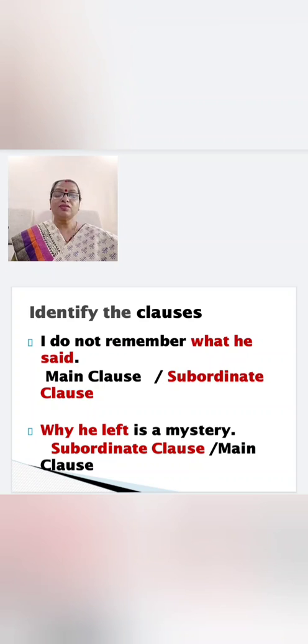Okay, so you can replace it with "it." So "it is a mystery" is the main clause. So here in this sentence, what do you find? "Why he left" is written at first, but it is still dependent on the main clause. Okay, so it is a subordinate clause.